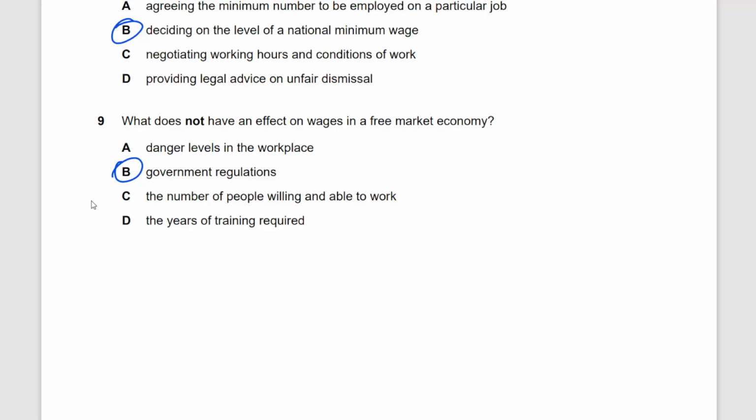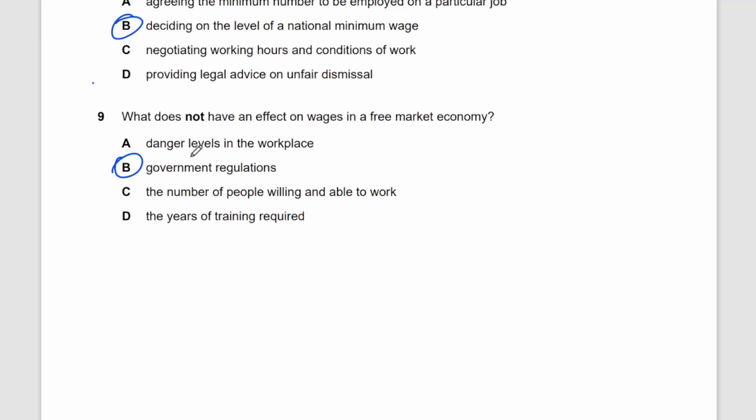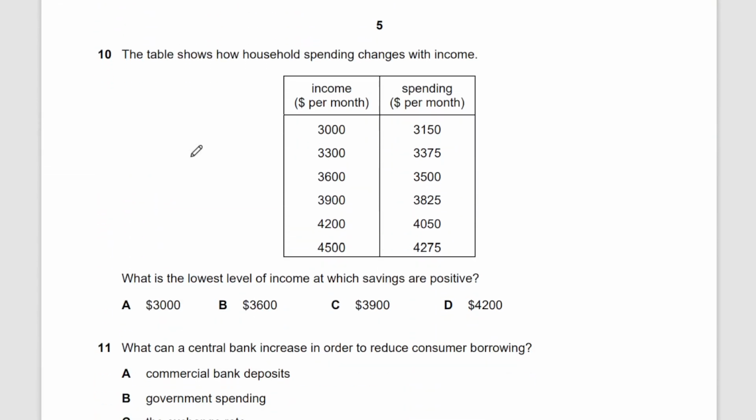If the government regulations are such as your national minimum wage, then this does not tend to be a free market economy anymore. Then this becomes an intervention on the part of the government, and the market does not freely function, because when the markets are functioning freely, it's purely based on demand and supply. All right. Moving on to the next question, your question number 10.